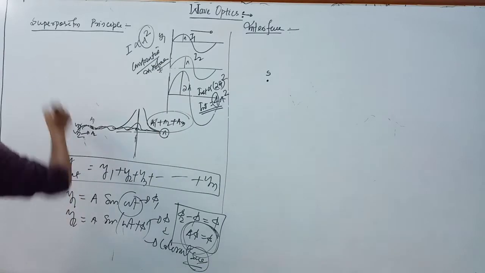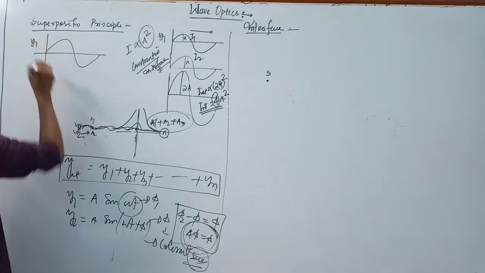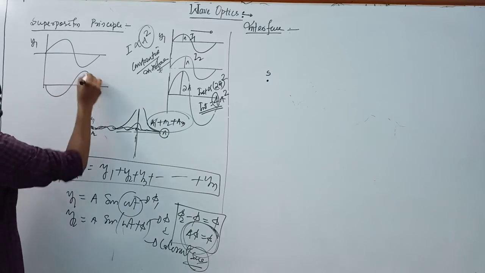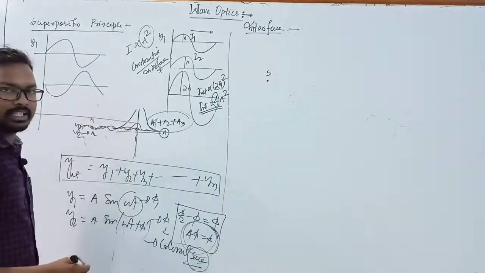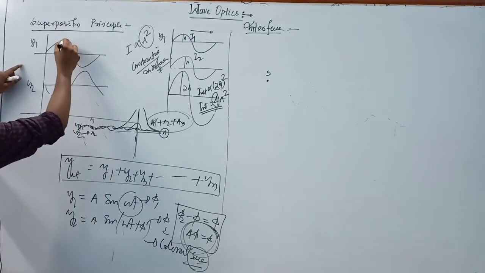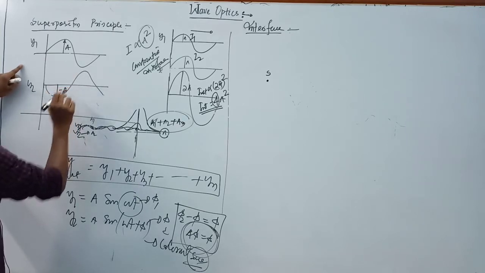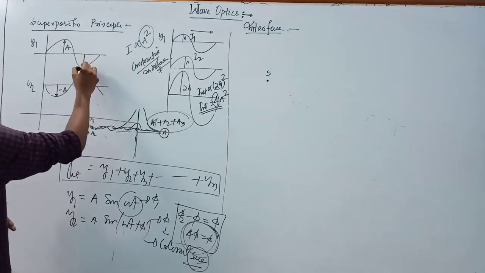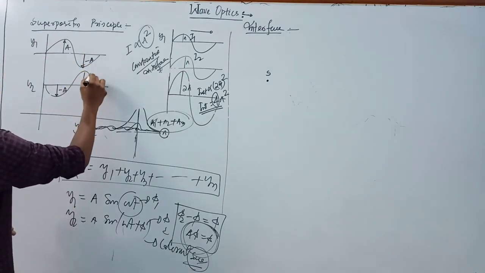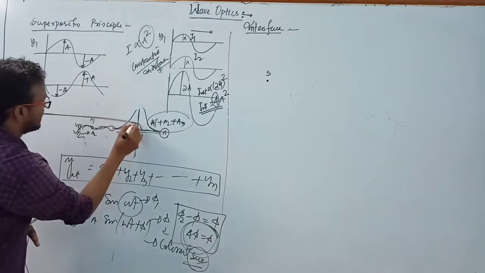Similarly, if there is another wave like this, suppose y1, and here another wave, y2. After they superimpose, here the maximum amplitude is A, and here the maximum amplitude in the downward direction is minus A. After superimposing each other, here also this is minus A and this is plus A. Superimposing each other, you get a straight line.